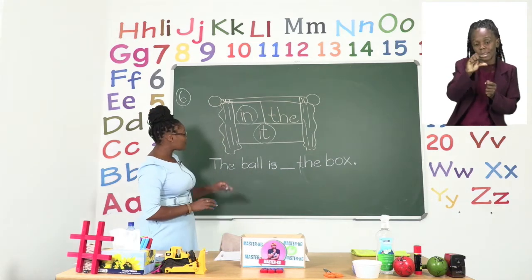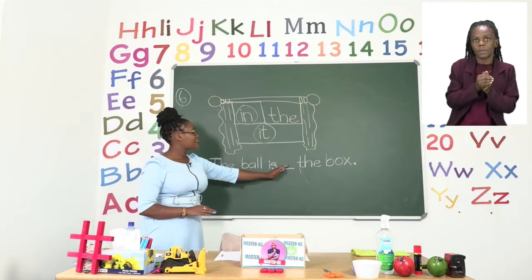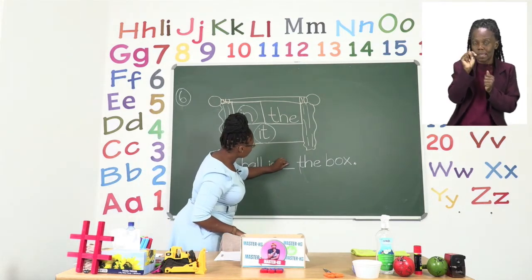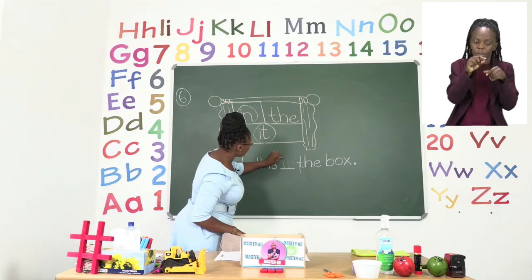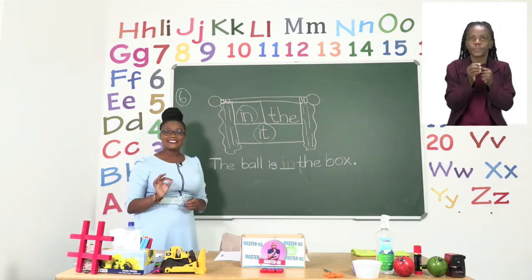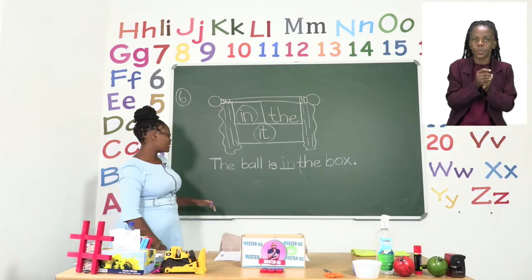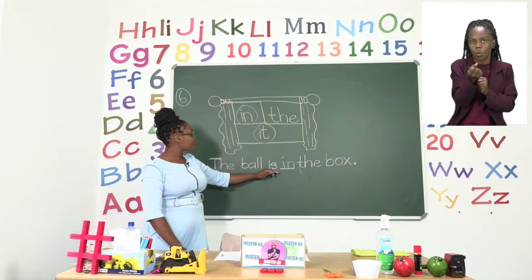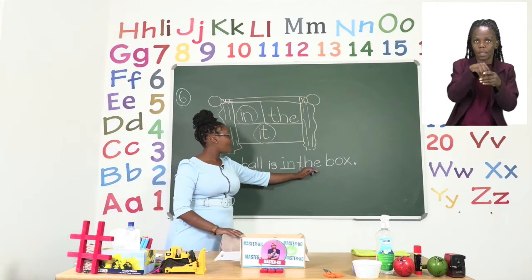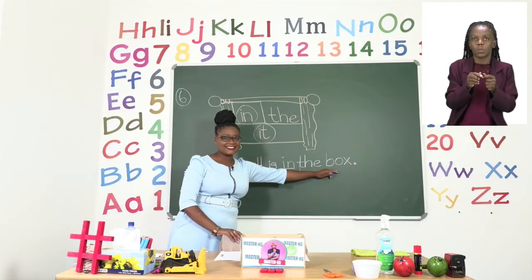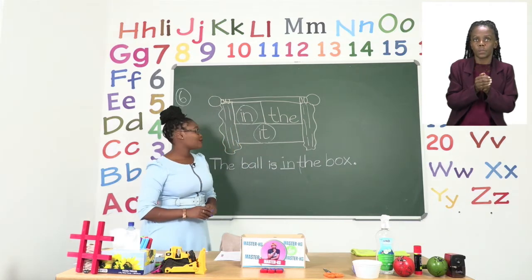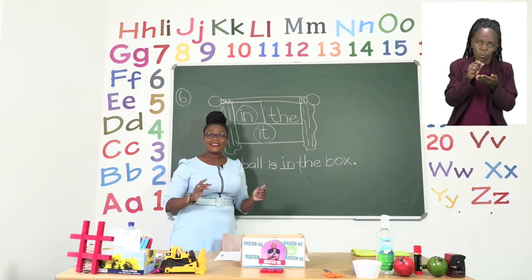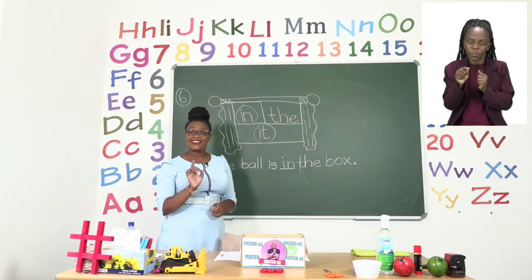So I am going to write the word in on the dash. Now we are able to say our sentence correctly. Let us say our correct sentence. Let's do it together. The ball is in the box. And I want you to please fill in the dash with the word in. Let us go back into our exercise and look at the last sentence.